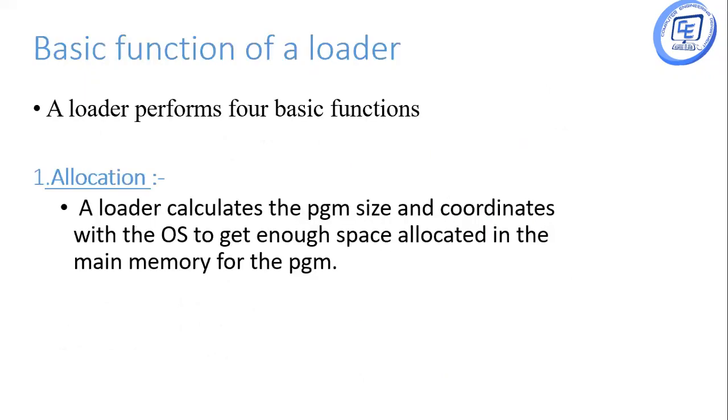The basic functions of a loader. Loader performs 4 basic functions. The first one is allocation. A loader calculates the program size and coordinates with the operating system to get enough space allocated in the main memory for the program. So allocation is nothing but allocating the program into the main memory by calculating its space.